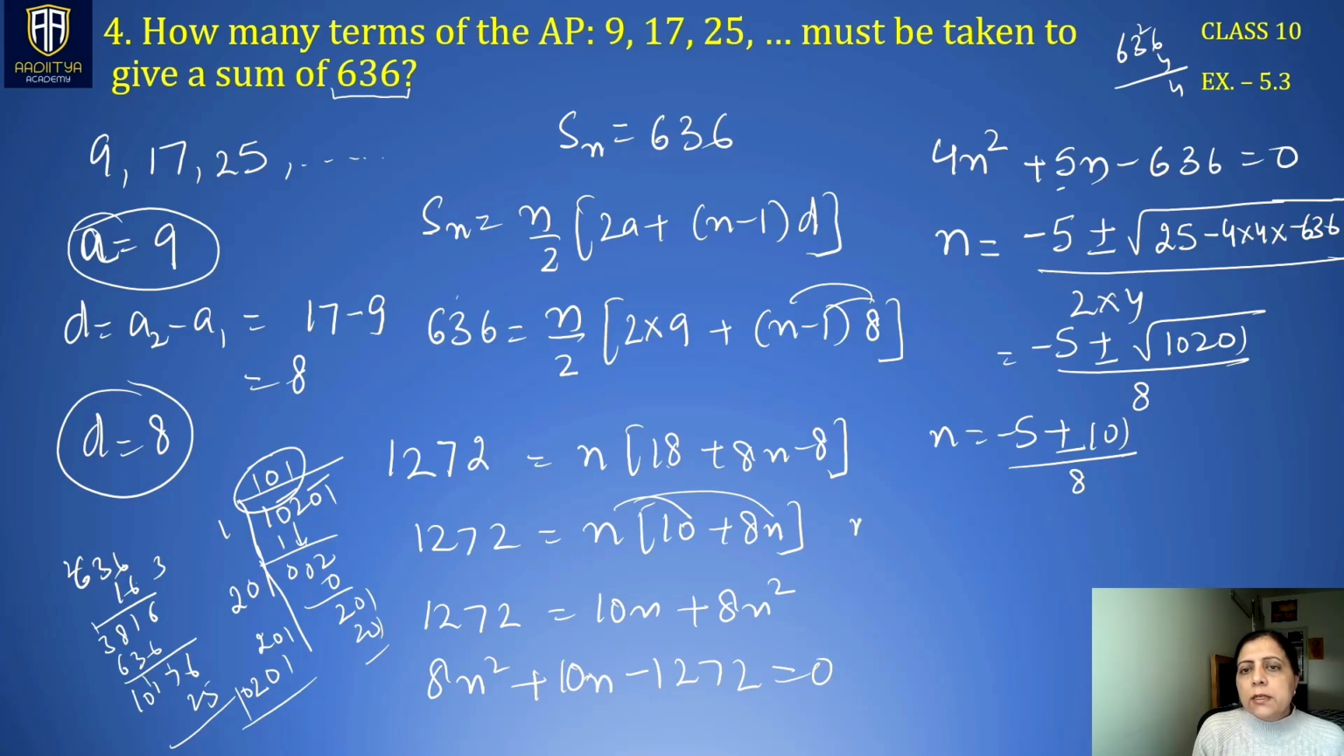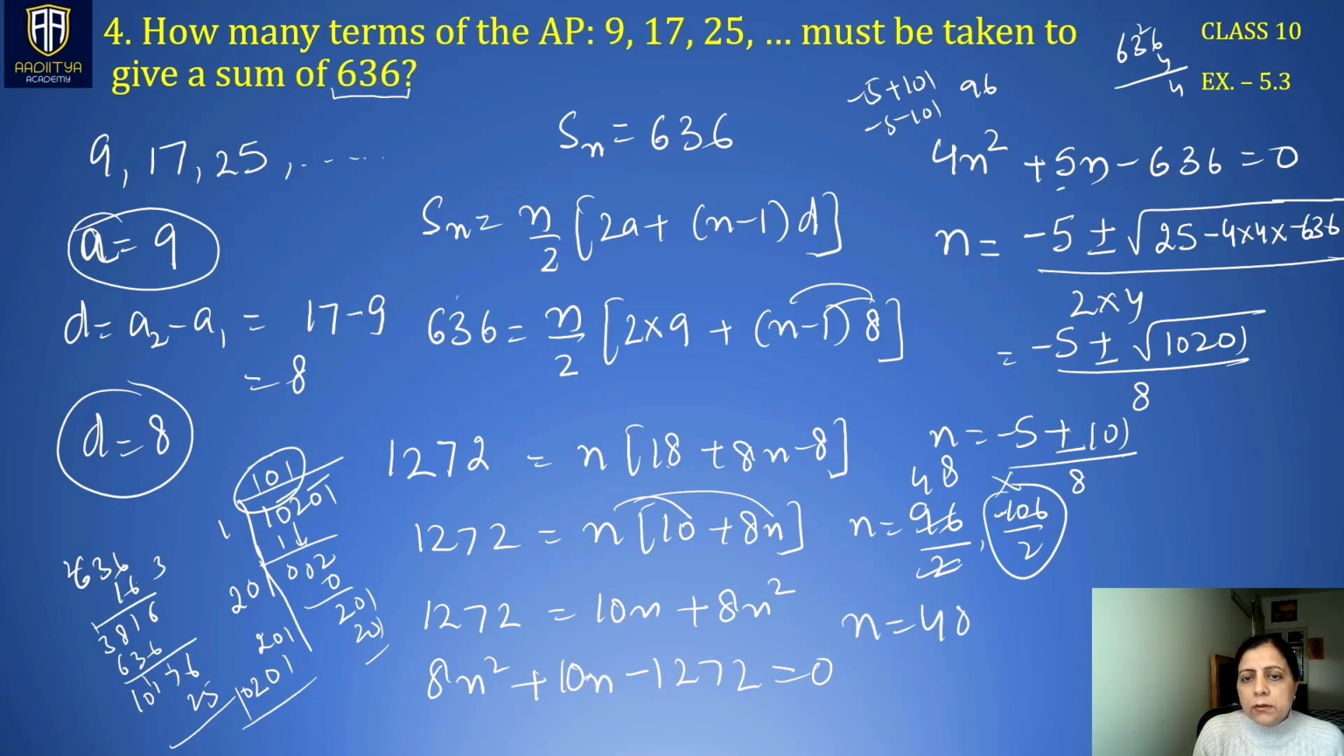So how can we solve this? N is, once you take this as plus 101, we have minus 5 plus 101, which is 96, by 2. The other way, if we take minus 5 minus 101, this is minus 106 by 2. We can drop this value because n cannot be negative. So this is 48. So the value of n comes out to be 48. Right? You can use this quadratic discriminant formula to solve quadratic equations which have bigger numbers to be factorized.